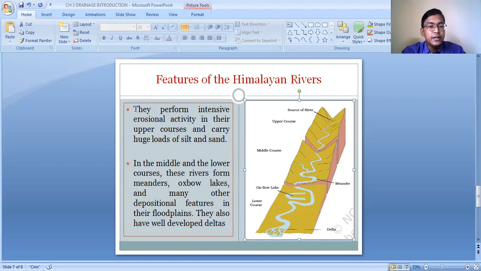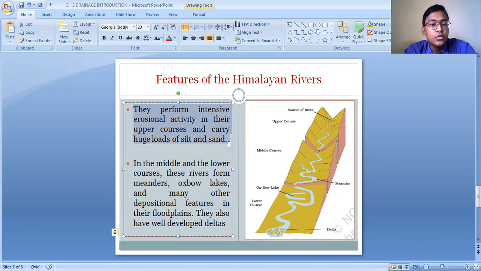So the Himalayan rivers perform intensive erosional activity in their upper courses and carry a huge load of sand and silt. So most of the Himalayan rivers, after originating in the high Himalayan region, cause much erosional activity. And because of this erosional activity, a huge load of sand and silt is carried down by the fast flowing rivers. This sand and silt are brought down to the middle and the lower course, and they are deposited over there.